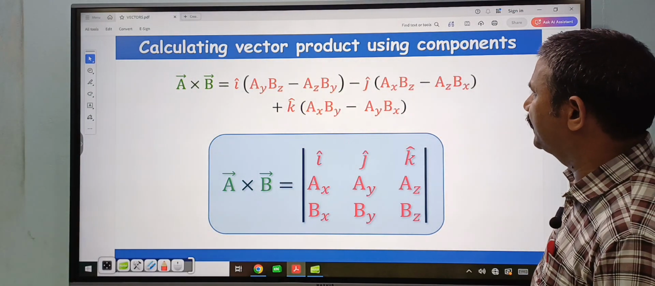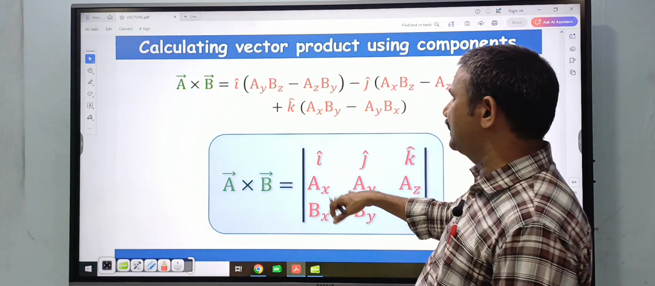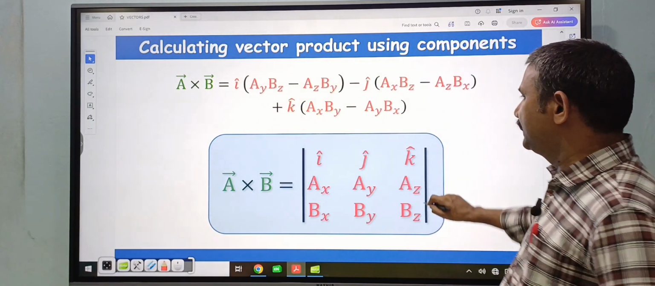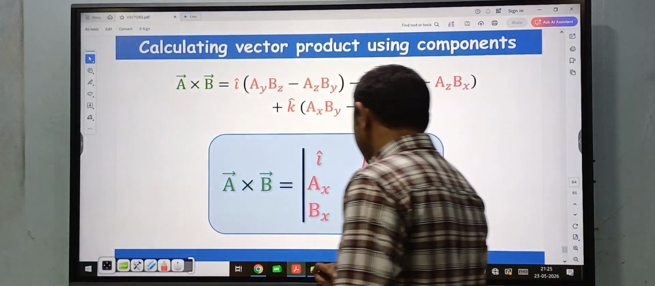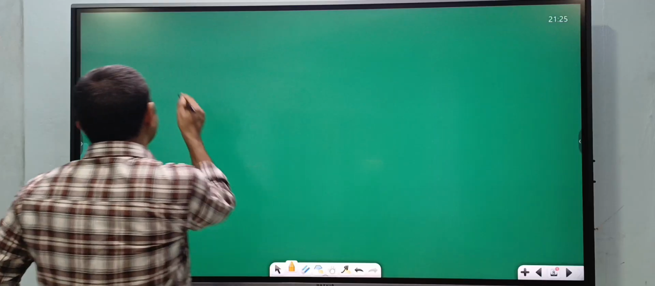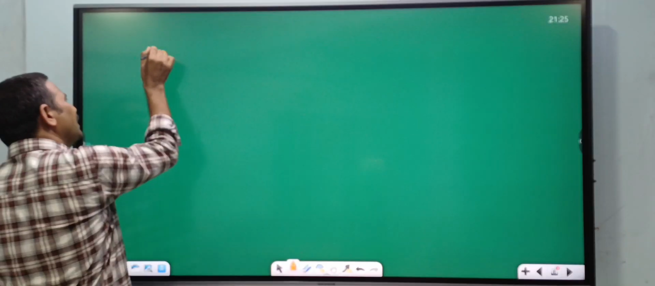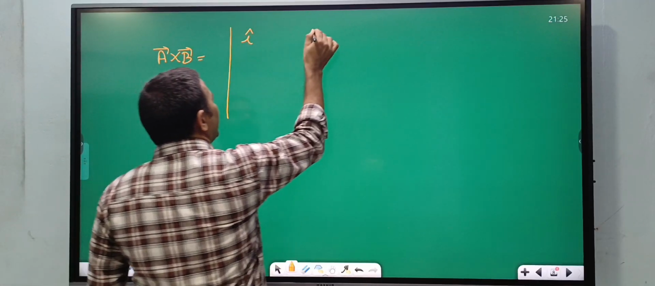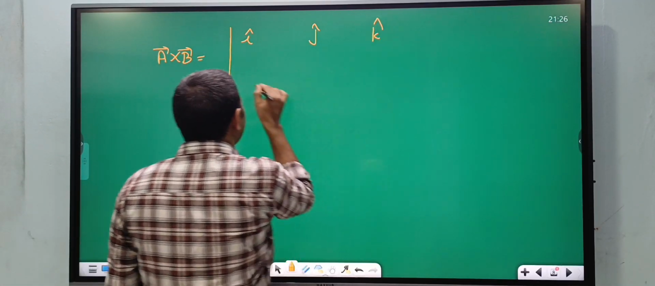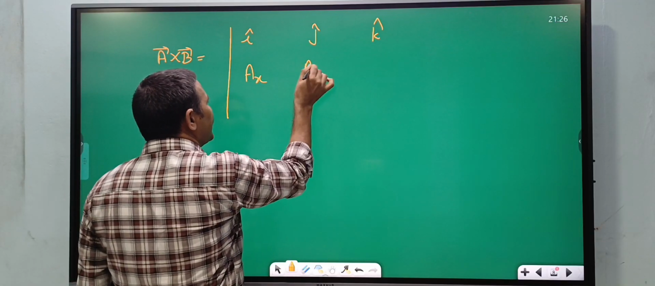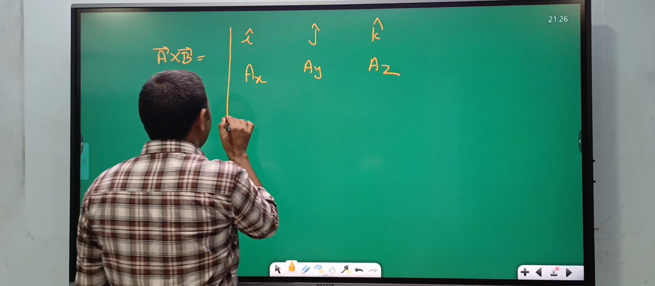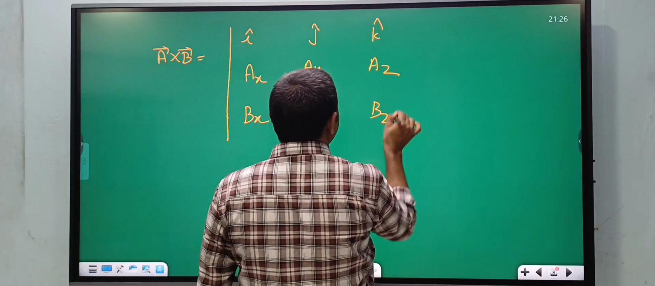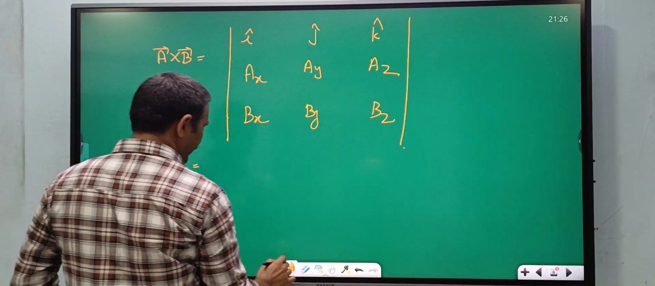One more method is the determinant method, with which we can also calculate the cross product. I will explain the determinant method. Here a bar cross b bar is equal to the determinant with i cap, j cap and k cap in the first row, here ax, ay and az, and here you write bx, by and bz.